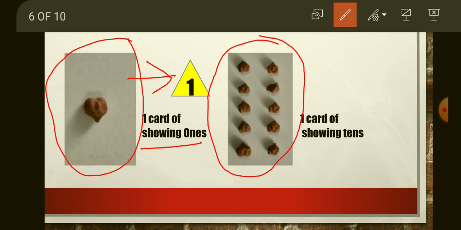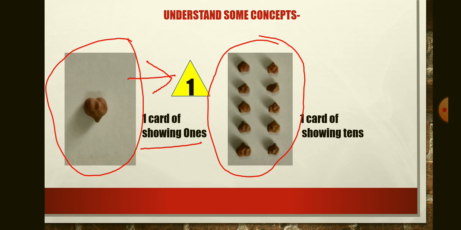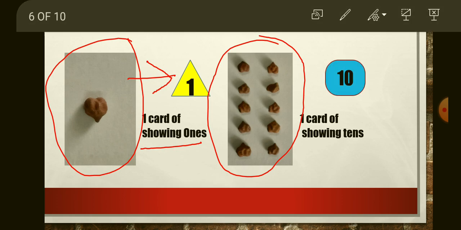So this picture belongs to ones. And next picture, one card of showing tens. So in this picture, we have given a symbol here of showing tens, in which 10 is written.